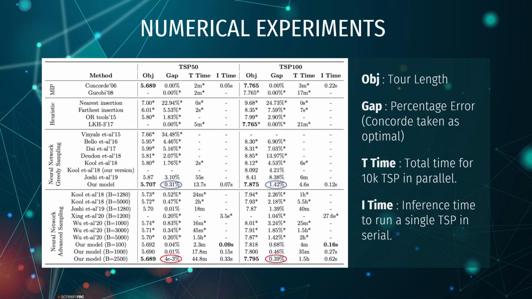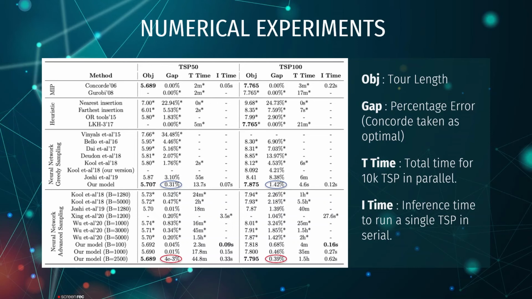T time means the total time for 10K TSPs in parallel, and I time means the inference time to run a single TSP in serial. So first, we can see that Concorde and Gurobi are the integer programming algorithms. These are followed by the heuristic algorithms. The best heuristic algorithm is LKH3. Then we have the neural networks with greedy sampling, where we take the max probability in each decoding step. After which we have neural networks with advanced sampling by using beam search or Monte Carlo tree search.